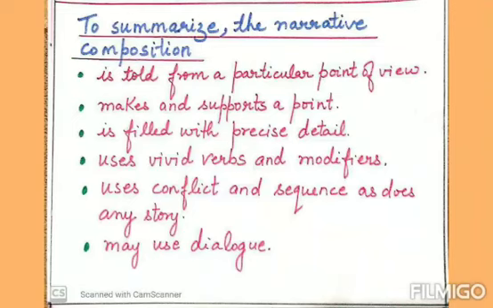So to summarize, the narrative composition is told from a particular point of view. It makes and supports a point. It is filled with precise detail, uses vivid verbs and modifiers, uses conflict and sequence as does any story, and dialogues are necessary. Dialogues are used to capture the conversation between characters.